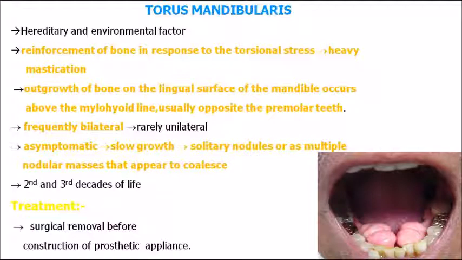This outgrowth of bone is mostly seen on the lingual surface of the mandible, occurring above the mylohyoid line. That is a very very important point. It is usually opposite the premolar teeth. So remember, relate and study with the picture. They are mostly bilateral, seen on both the right and left sides. They are asymptomatic, with no symptoms. Growth is slow, and they are seen as either solitary nodules or multiple nodular masses. Clear? Very important.